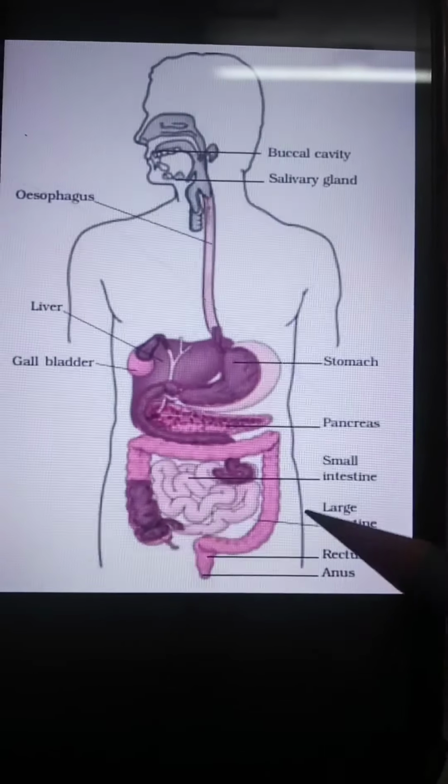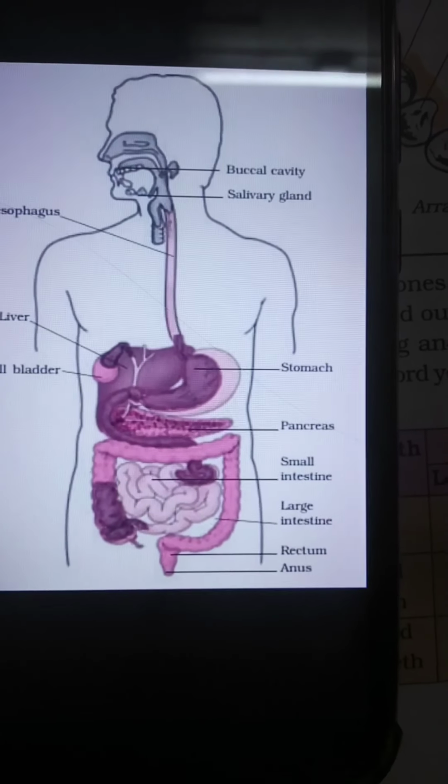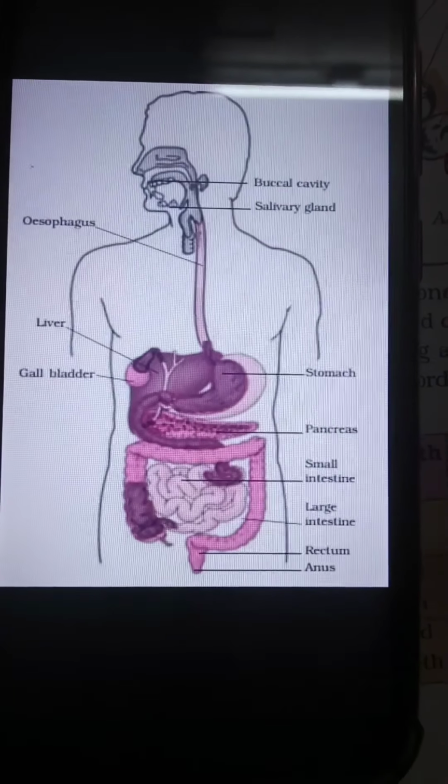The inner walls of the stomach and the small intestine, and the various glands associated with the canal such as the salivary glands, the liver and pancreas, secrete digestive juices. The digestive juices convert complex substances of food into simpler ones.